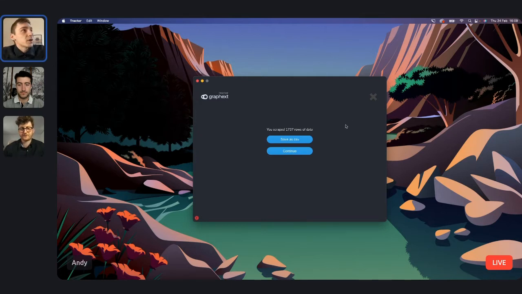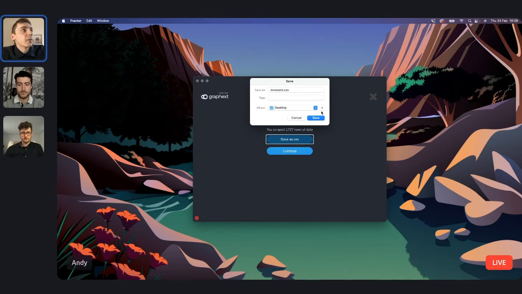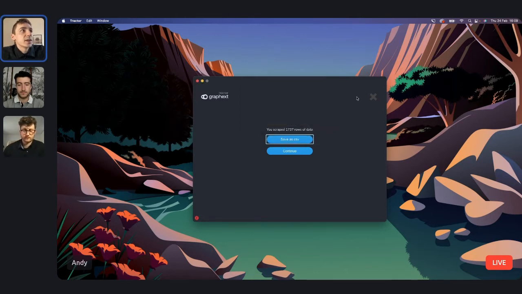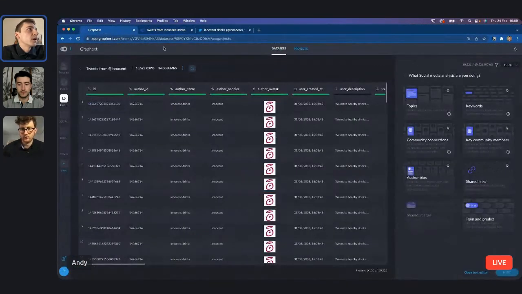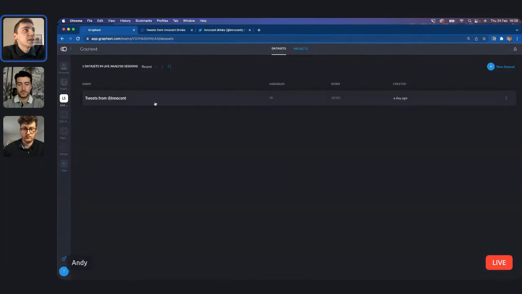Yeah. So what I would do now would be to save this as a CSV file. Graphext deals really well with CSV files. I can save that to my desktop. And I've actually already got the data loaded up, but we will just drag and drop the file into Graphext. So with the file loaded up in Graphext, we'd get something like this, tweets from Innocent. And you can see that I've gone all the way back and I've got 10,500 tweets here.